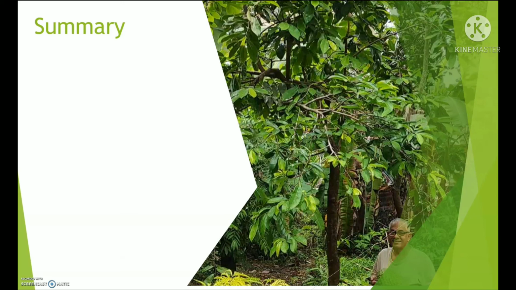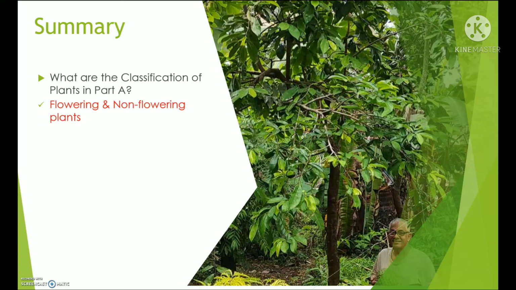Thank you so much, students. Now we will have our summary. Today, we talked about the classification of plants in Part A. So what are the classifications of plants in Part A again? Very good.